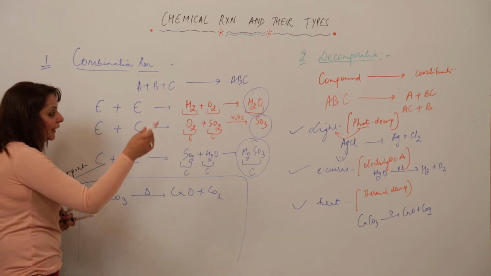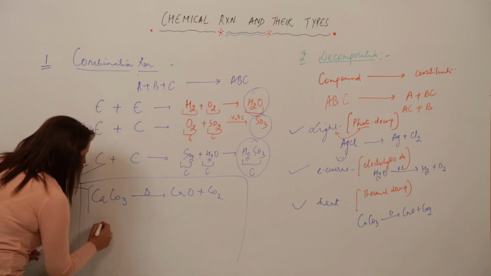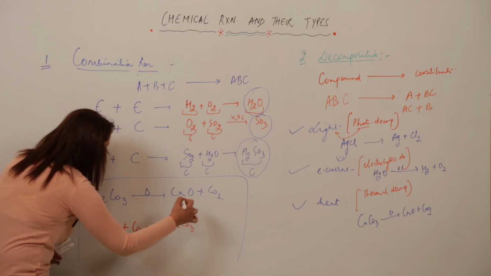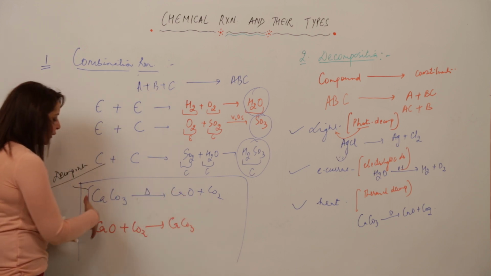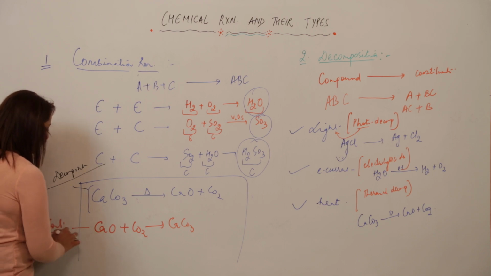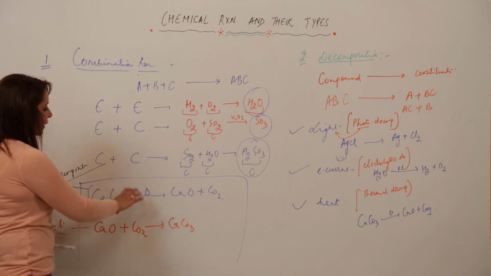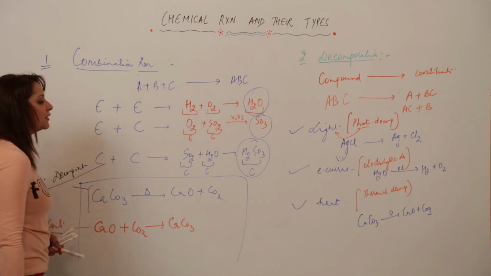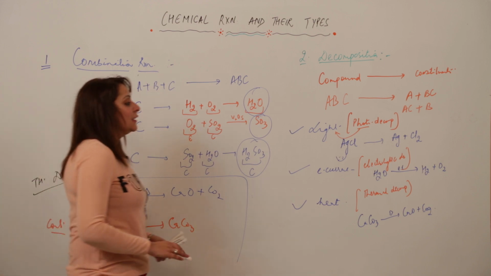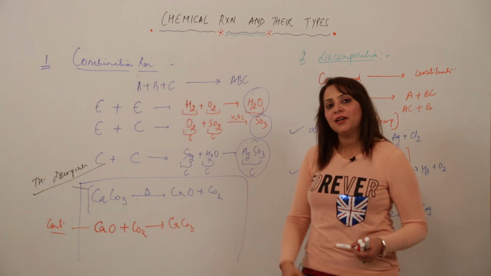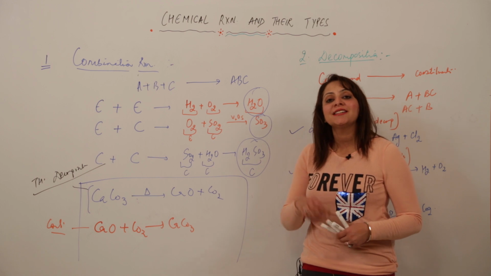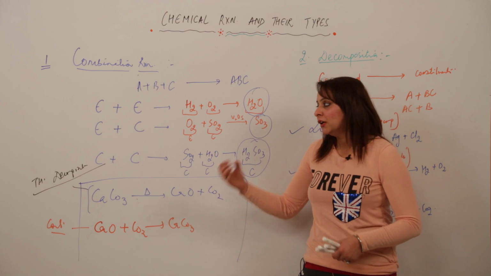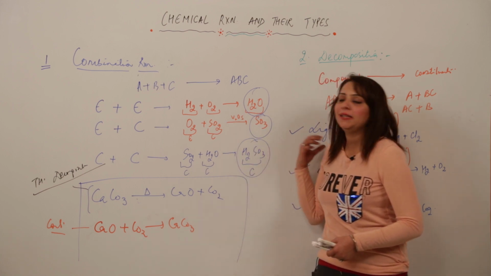Now I am just illustrating that answer with the same example. So I say when I add CaO to CO2, it forms CaCO3. So see, this reaction is just the reverse of it, and it is a combination reaction. So what is happening? Here CaCO3 is breaking up into CaO and CO2, and in this, CaO and CO2 are just united to form CaCO3. My point is that whenever you get this question, try to write the answer by taking a single example in which you can show the decomposition as well as the combination. So this is how we explain these two reactions.